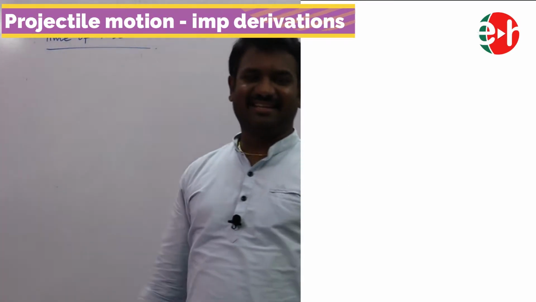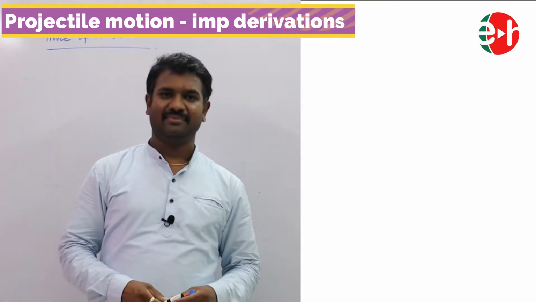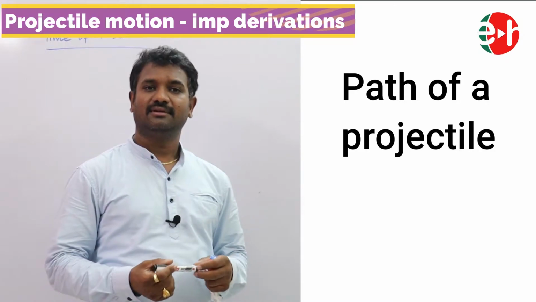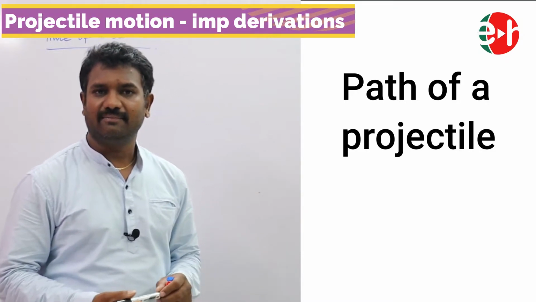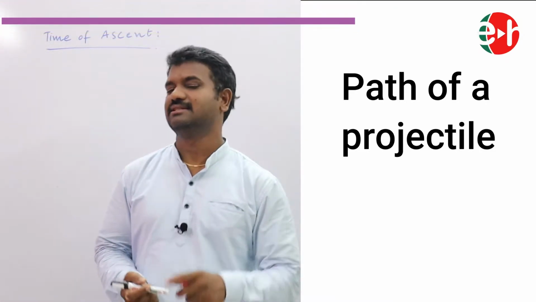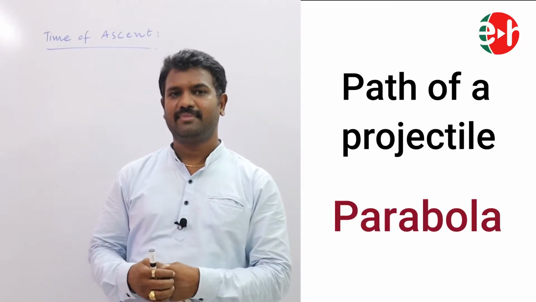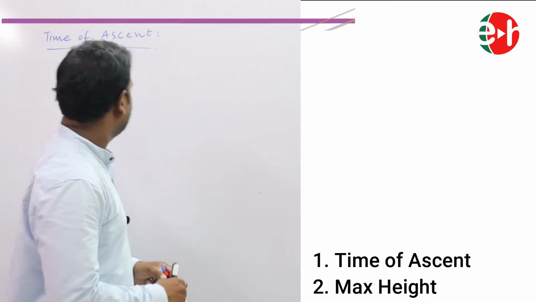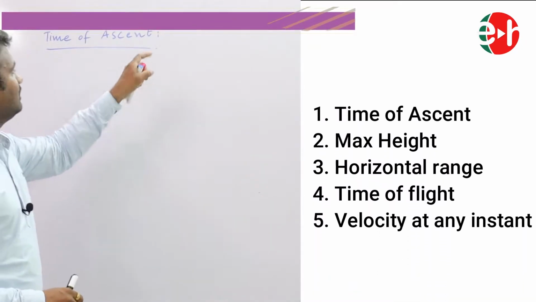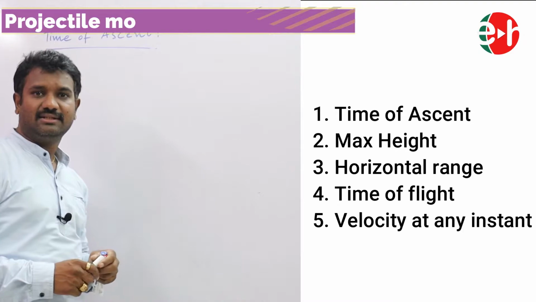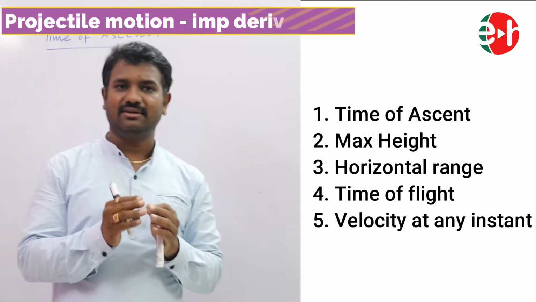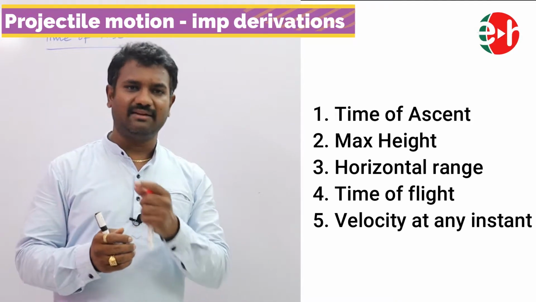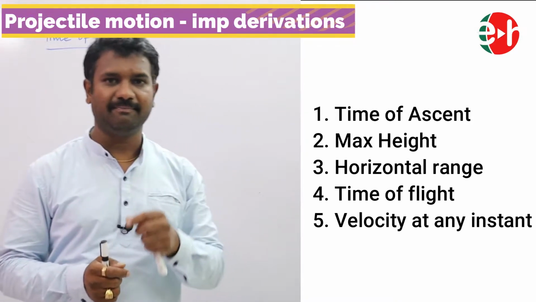Hello dear students, in the previous lecture I discussed the path of a projectile. What was it? Yes, you are right, parabola. Path of a projectile is a parabola. Today I am going to discuss the time of ascent, maximum height, horizontal range, time of flight, and velocity at an instant of time.